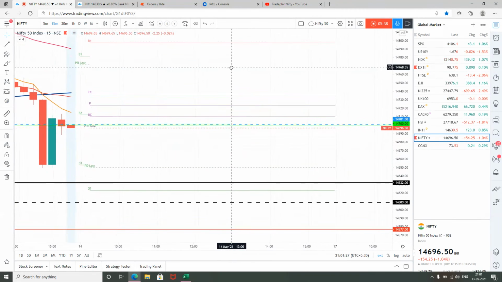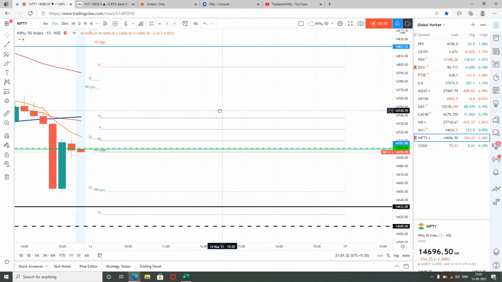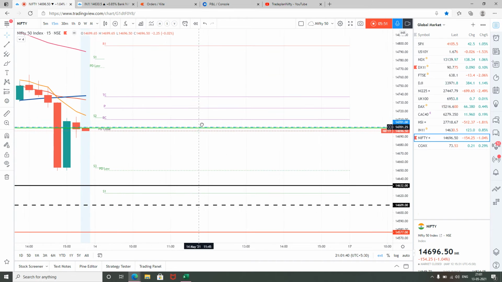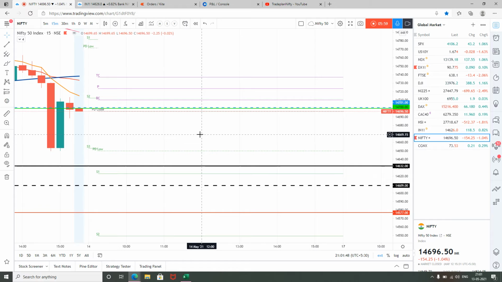And in any scenario, if it opens above pivot, that is above 14,723, then market surely has turned bullish, and then it is buy on dip at 14,700. But let's see how it goes. Tomorrow, depending upon the pivot, we will see how things are going. Please check out my update. I will put an idea update on TradingView.com for tomorrow's trade as soon as the market opens, in the first 15 minutes. So that's the trade plan for tomorrow. If it opens below pivot, sell on rise. If it opens above pivot, buy on dip.